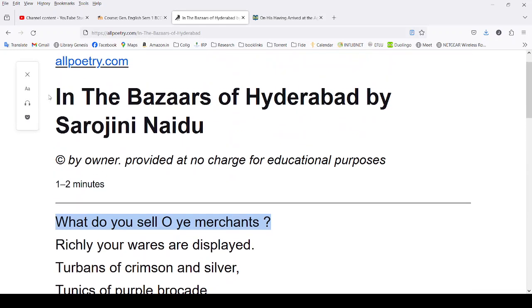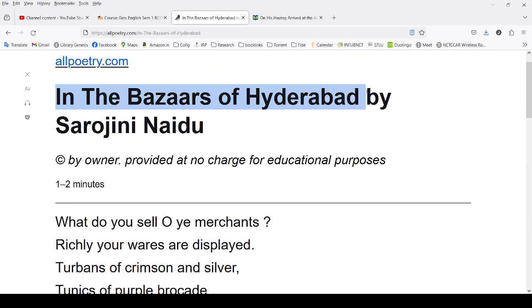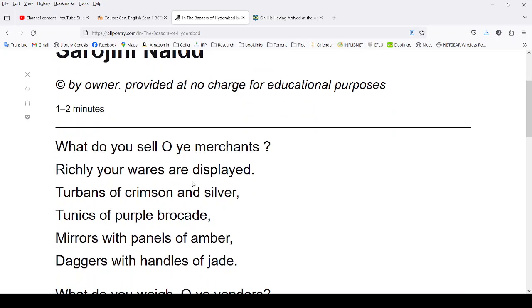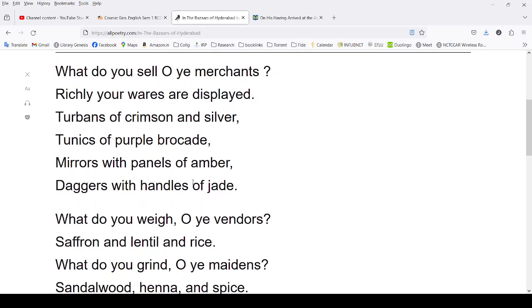It's talking about the bazaars in Hyderabad, of how colorful, how wonderful and beautiful they are. This poem is celebrating that cultural artifact back in those days, in the time of the British, when Hyderabad, being a princely state, was not under the British, but the rest of India was colonized.